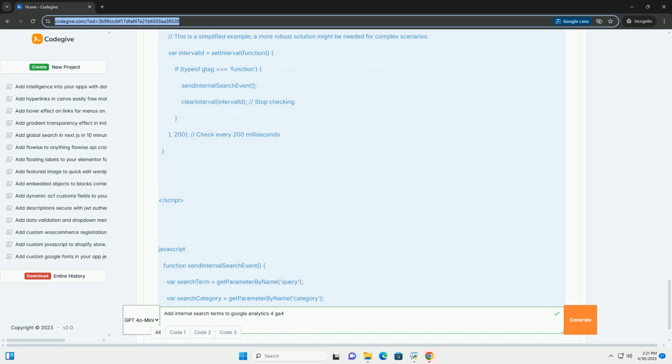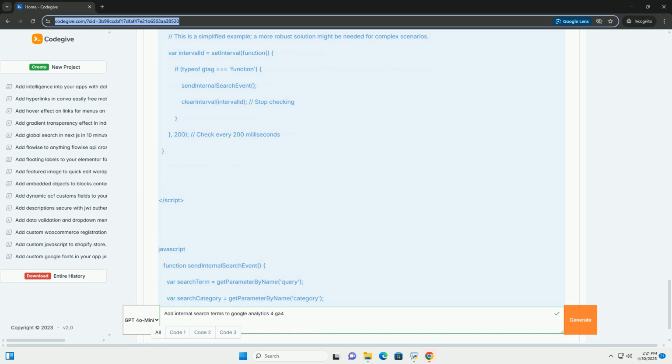4. Implementing search tracking directly with code, alternative. If you're not using Google Tag Manager, you can implement search tracking directly by modifying your website's code. This requires more technical expertise. Modifying your website code. You need to add code to your website that captures the search term and sends it to GA4 as an event. The specific implementation will depend on how your website is built and how its search functionality is implemented.